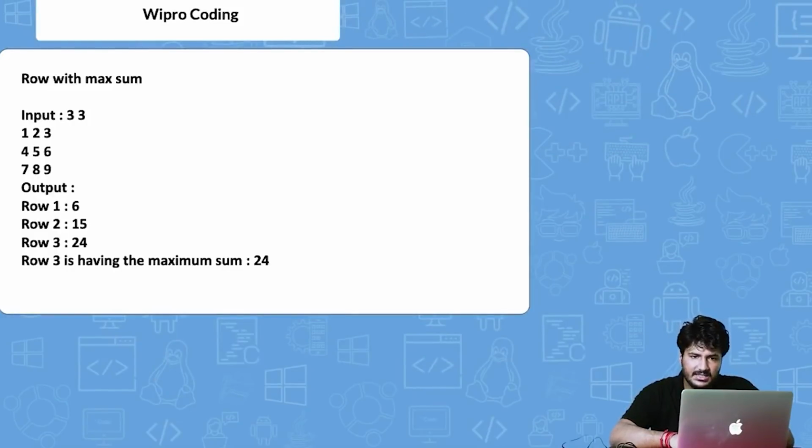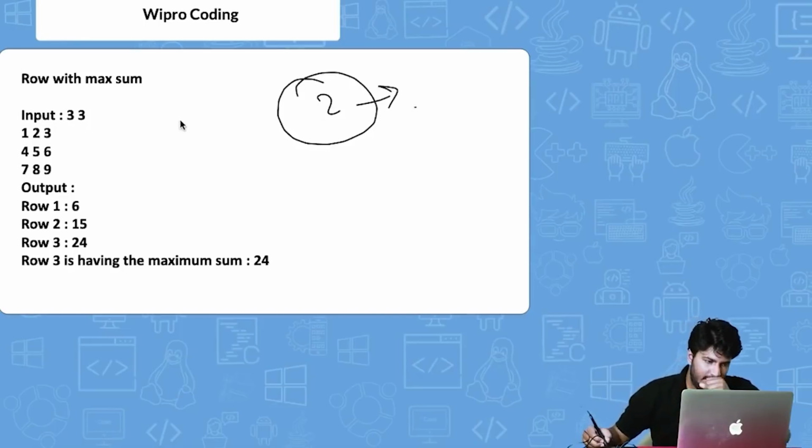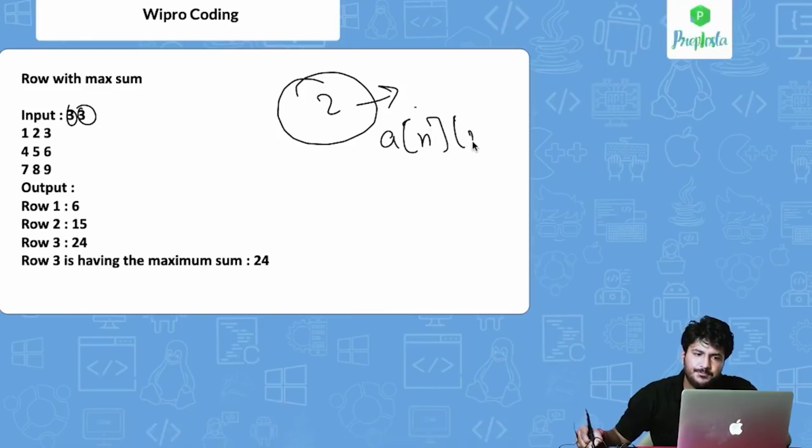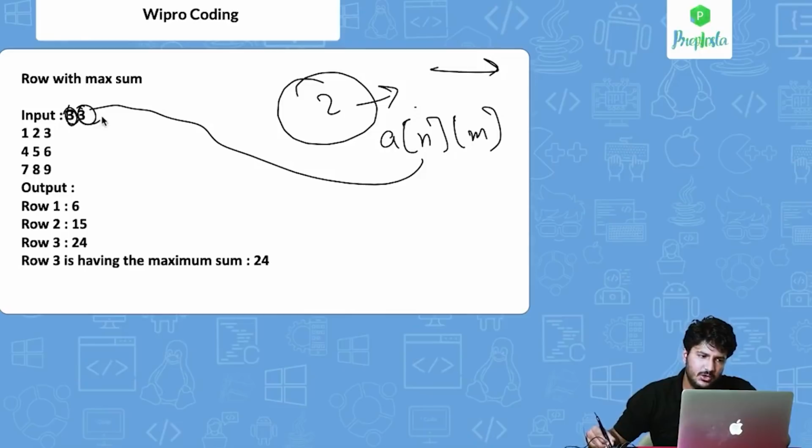So basically what they are saying in this particular question is you have to find the row. This is a 2D array that they are talking about. Initially the input 3, 3 is being used. So if a 2D array A of n and m, you are assigning this 3, that is the rows and columns. The rows are 3 and the columns are 3.